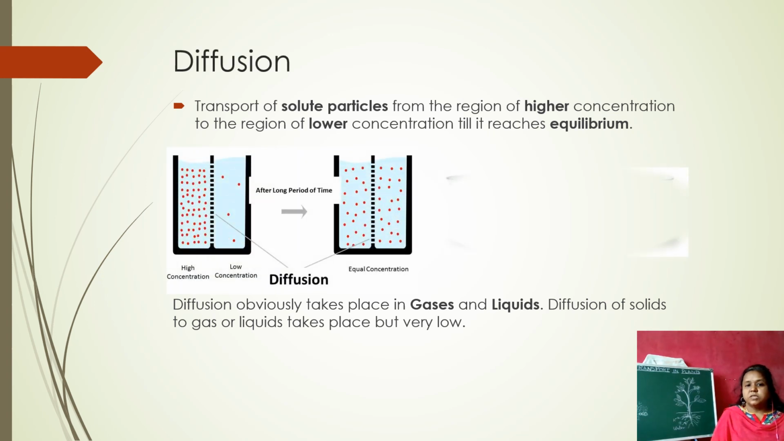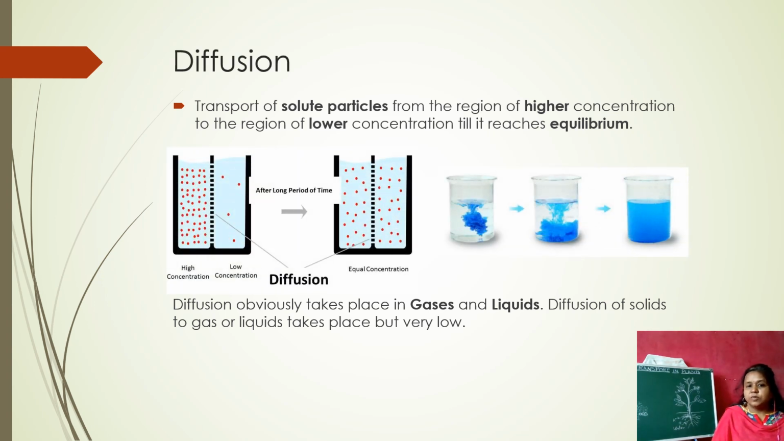Next, coming to the process of diffusion. Diffusion is the transport of solute particles from the region of higher concentration to the lower concentration till it reaches equilibrium. What does diffusion mean? It is the passing of substances. The substances in the higher concentration can move through the membrane to where there is a lower concentration, and they move till they attain equilibrium. That is the transport of solute particles from the region of higher concentration to the region of lower concentration till it reaches equilibrium.